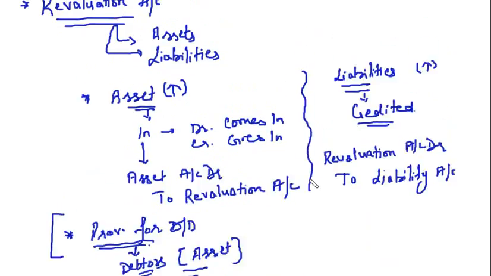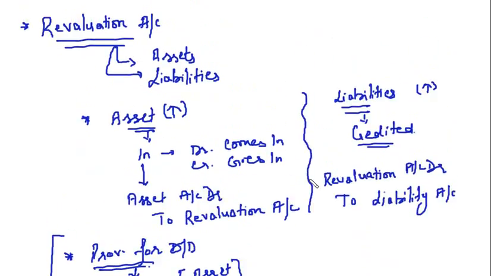I hope this revaluation concept is again refreshed. It is clear now, right? Why we are creating revaluation and how to deal with this. I told you two very simple steps. First of all, identify whether it is an asset or a liability. Then identify the increase or decrease in the asset or liability. Then you have these rules: if there is an increase, what is the journal entry? If there is a decrease, what is the journal entry? Accordingly, you can prepare your revaluation account. Clear, friends?